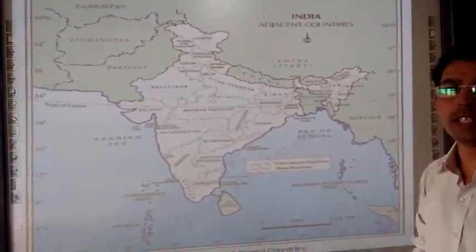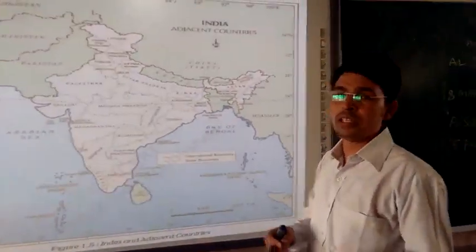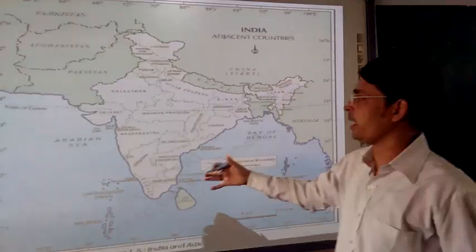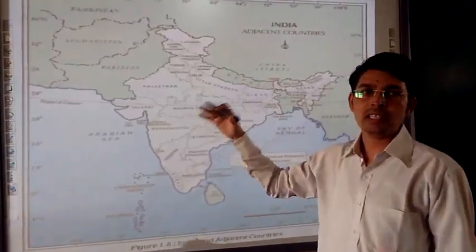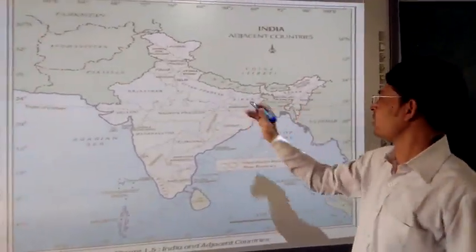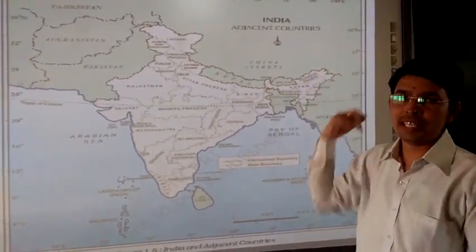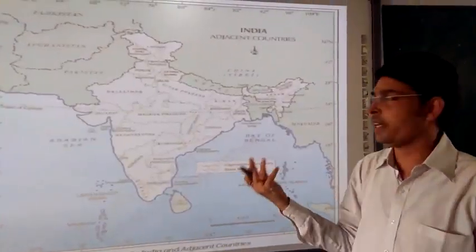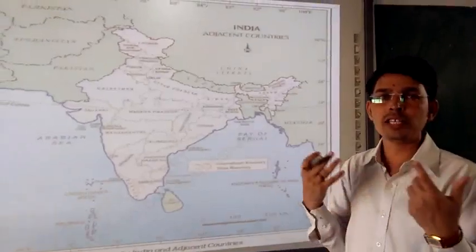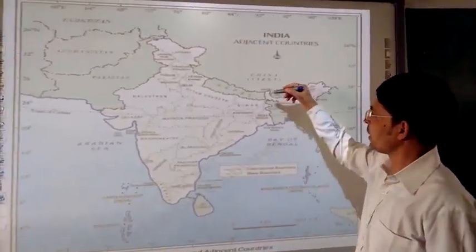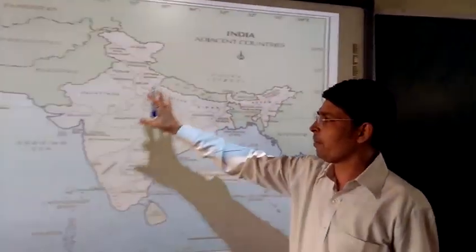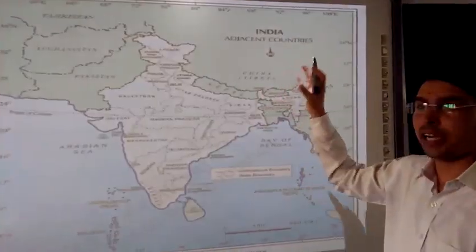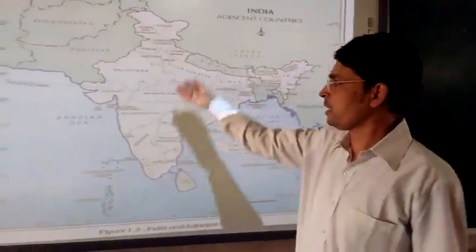Basically students always face a problem. They are not memorizing all the names of the states, plus they are confused, especially in the northeast. Where is Sikkim? Gangtok is the capital of Sikkim. So Sikkim is here. Like that, people are always confused because they are not memorizing these states.